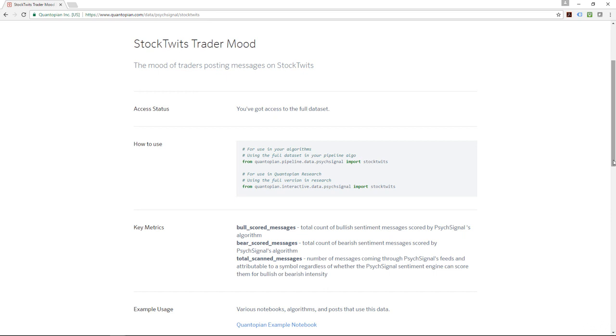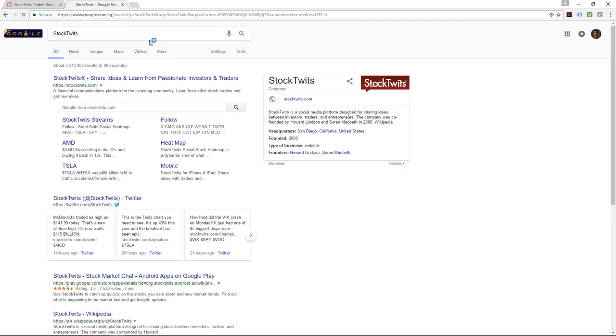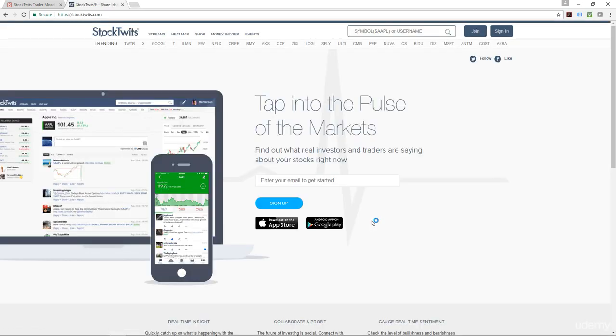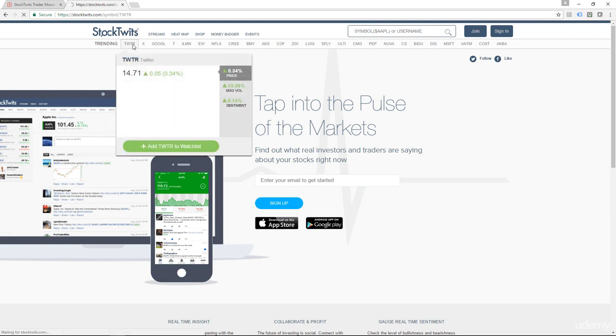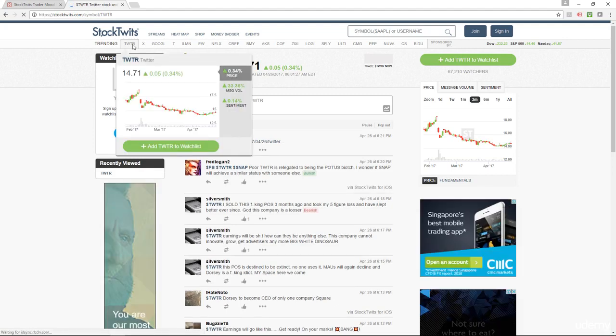For those of you who are not familiar with StockTwits, it works a little bit like Twitter. So let me just bring that up. StockTwits works a little bit like Twitter, except that it is for traders or stock market investors. And you can see that the actual nature of it is a bit different because all the tweets are purely in the area of stocks only.